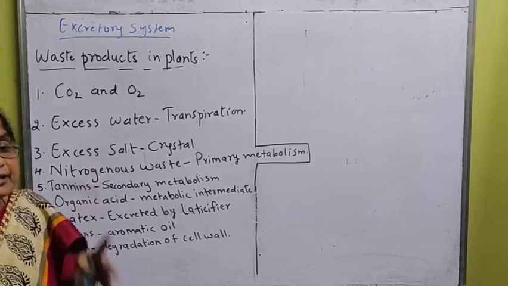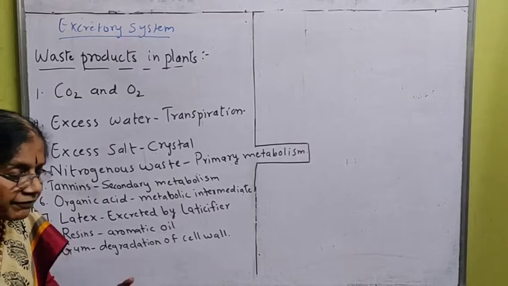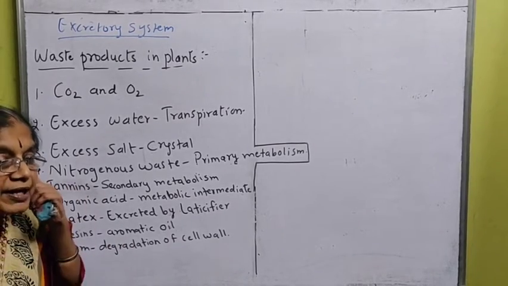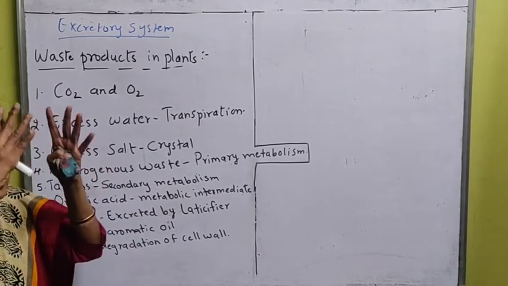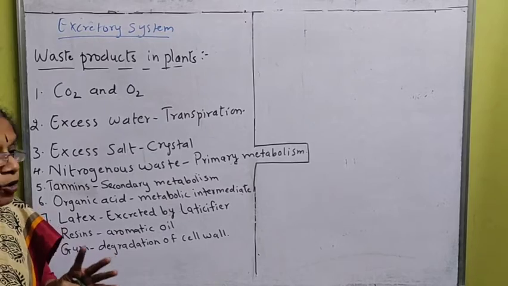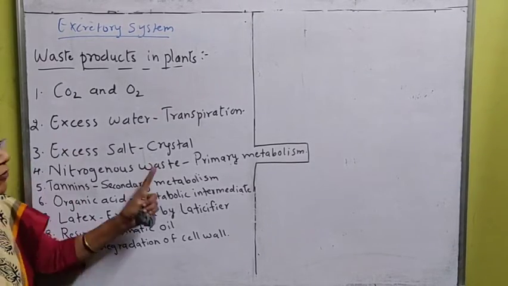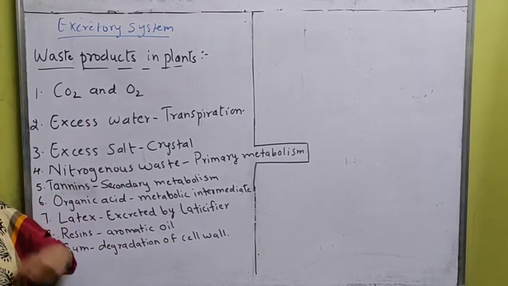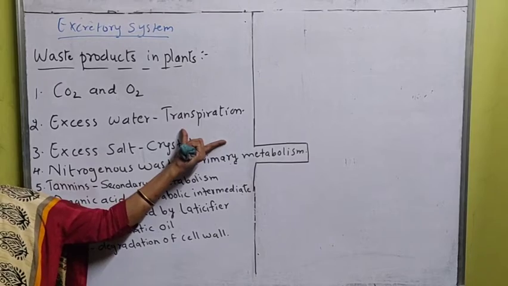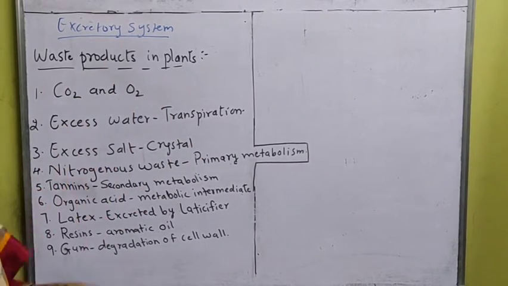The water becomes excess, and excess water is waste for the leaf. So it should be thrown out. Otherwise, hindrance in photosynthesis may occur because more water is collected. So for that purpose the excess water should be removed, and the removal of excess water through the stomata is called transpiration. So excess water is also a waste product in plants.